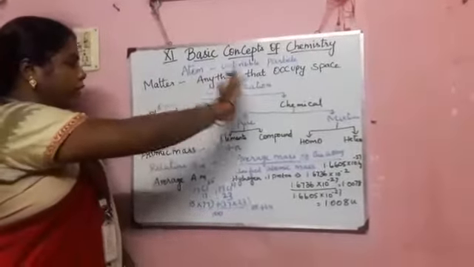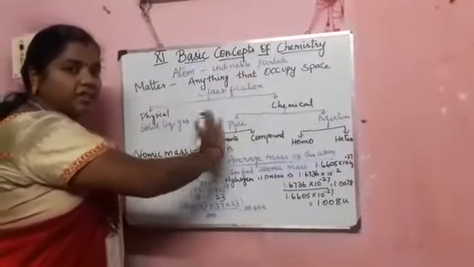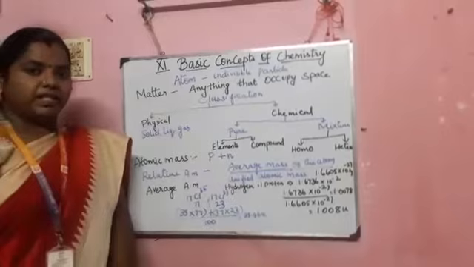So today we have seen just the basic concepts of chemistry, how the classifications are made, and how the atomic mass and the relative mass work. Thank you.